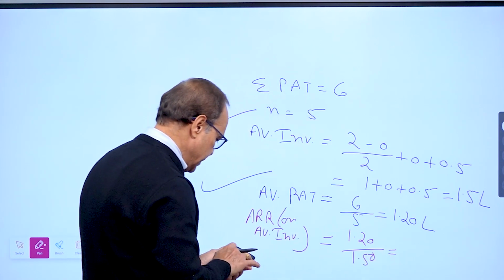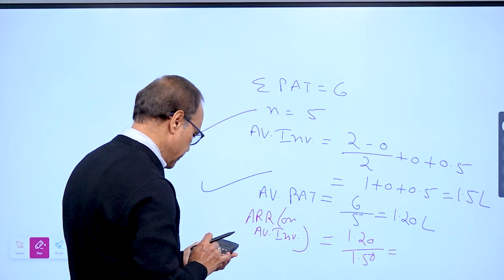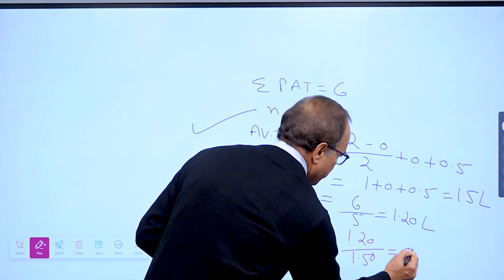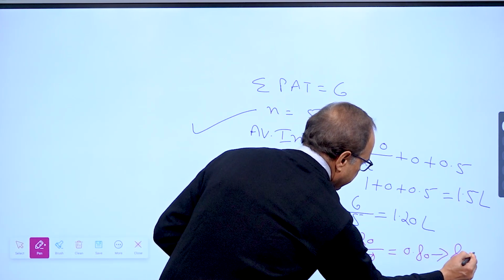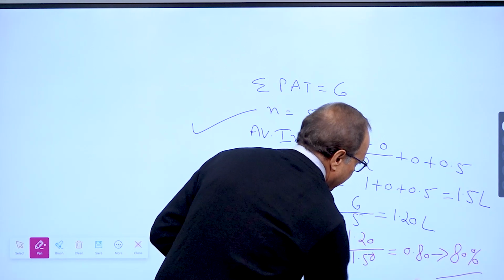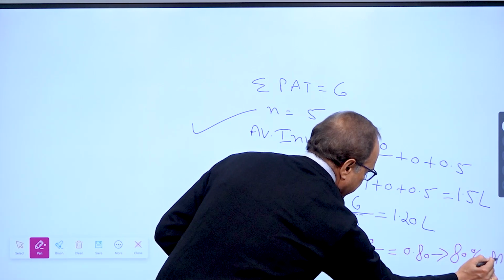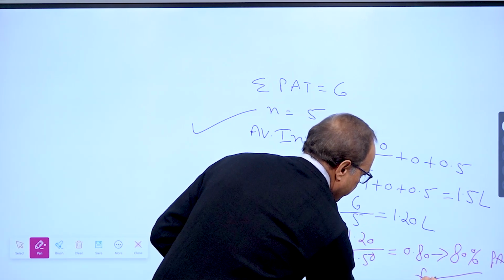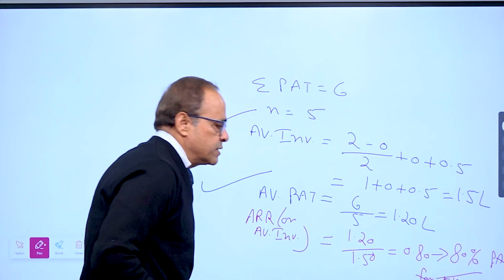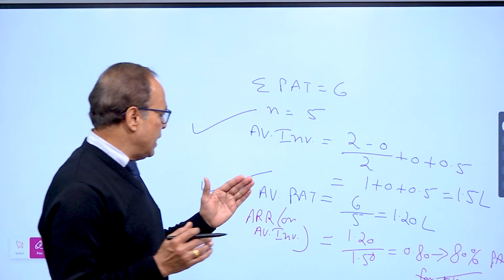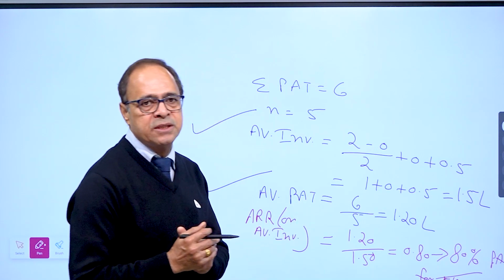So how much we get it? 80%, I hope. Yes, 0.80 makes it equal to 80%. It means 80% per annum for 5 years, for a period of 5 years. So on an average, on your average investment, you will be getting 80% return.